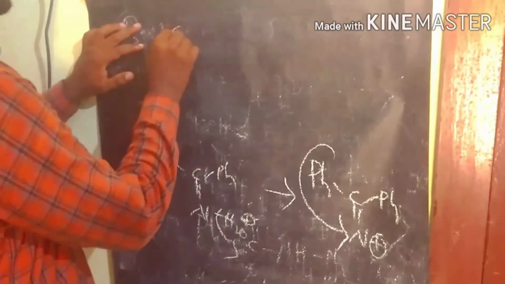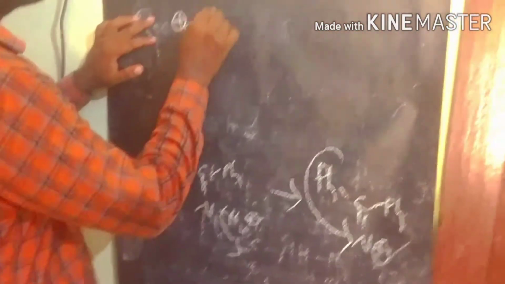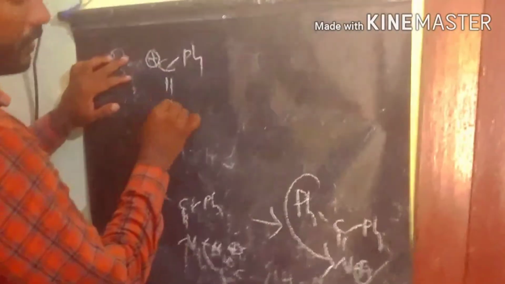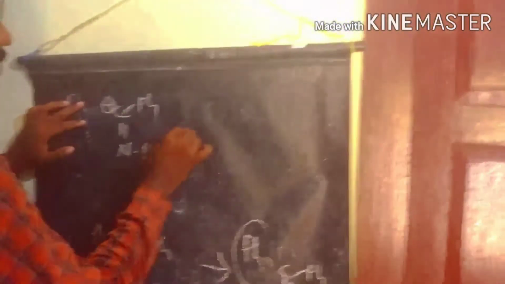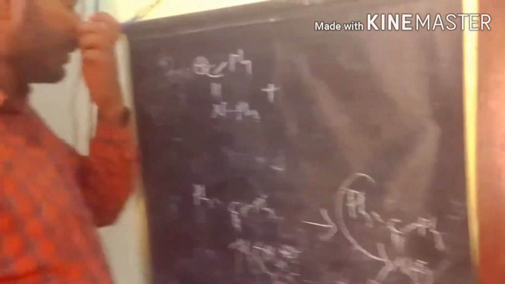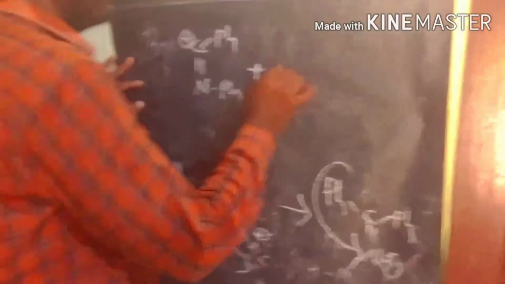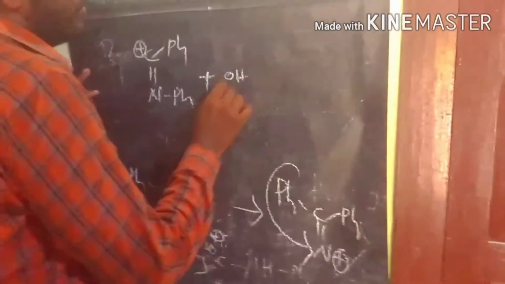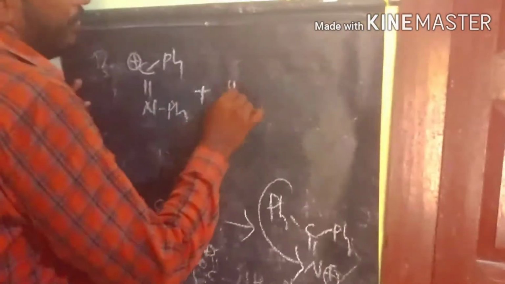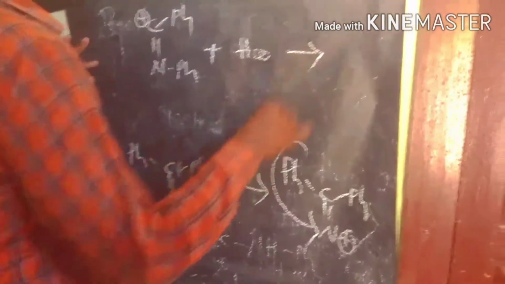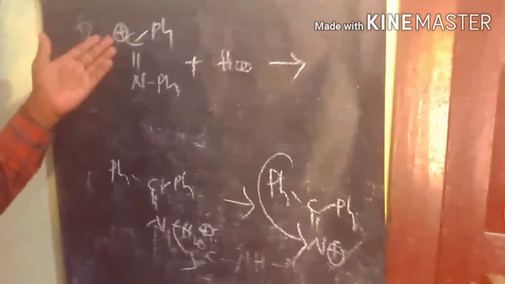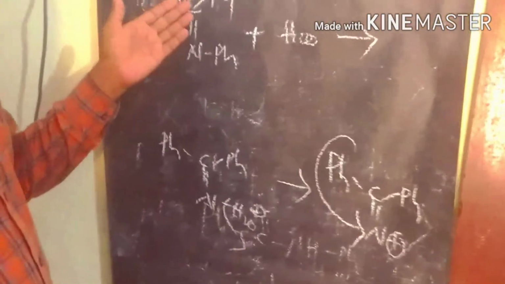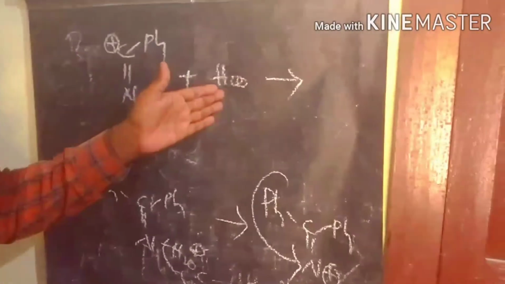What is happening? The carbocation forms, with Ph and NPh. After that we have hydrolysis of this intermediate. The carbon has a positive charge, and in hydrolysis we have H plus and OH minus.